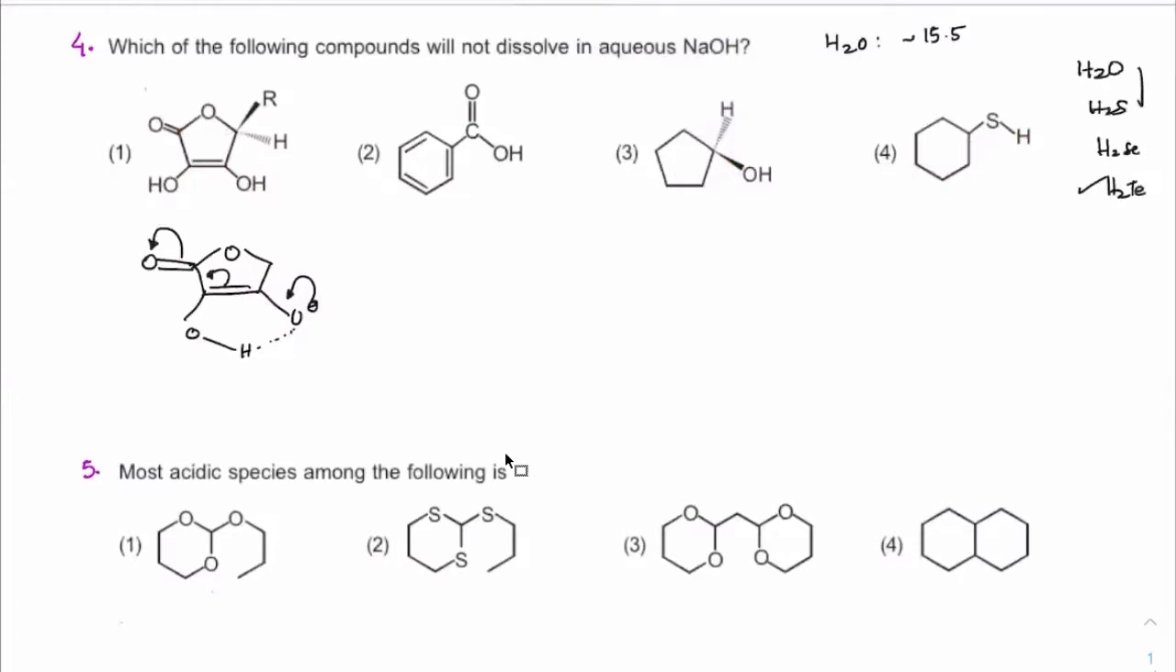So down the group, acidic character increases, which means if you compare the OH bond with the SH bond, the SH bond can be easily broken. In fact, the pKa value of H2S is in the range of 7 to 8 only. Here we know this is around 4.3, correct?